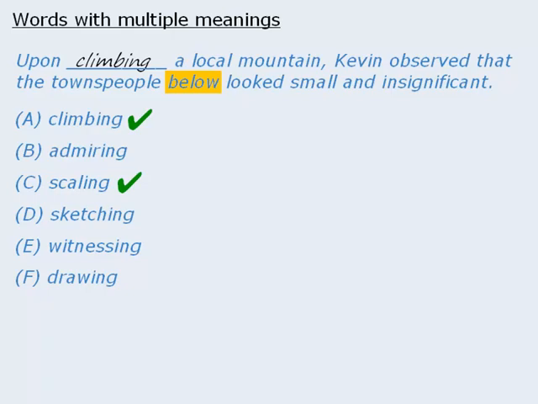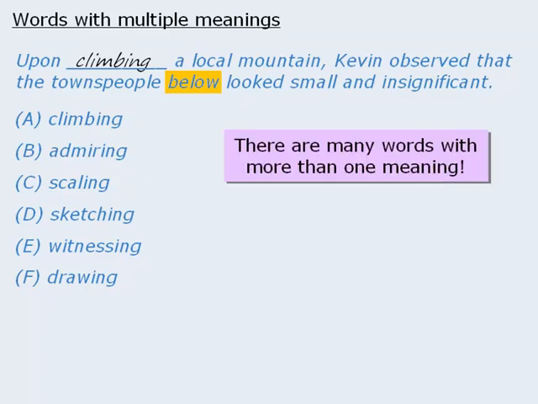So always keep in mind that there are many words in the English language that have more than one meaning. To get you started, here are some examples of other words that have 1 or 2 well-known definitions, as well as secondary meanings that are just as important to know.